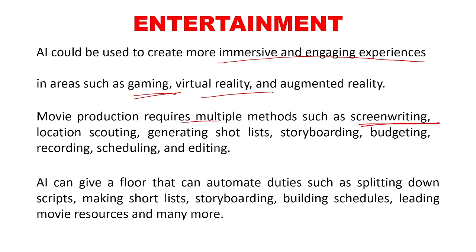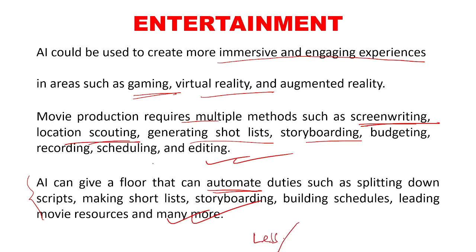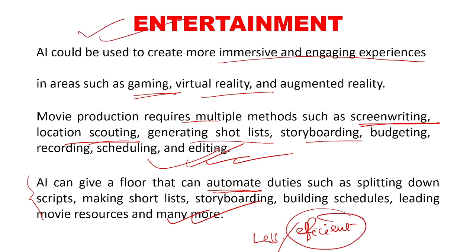Movie production requires screenwriting, location, generating shots, storyboarding, and many things are involved. But with artificial intelligence, all these things may be automated. With automation, less time would be required, and all these difficult activities involved in movie making would become more efficient. So artificial intelligence has a huge role to play when it is about entertainment.